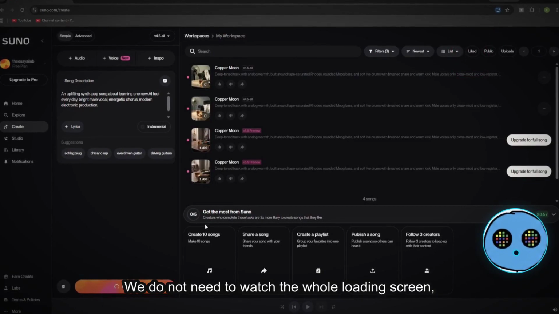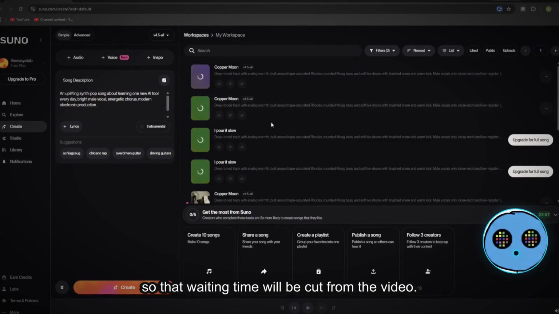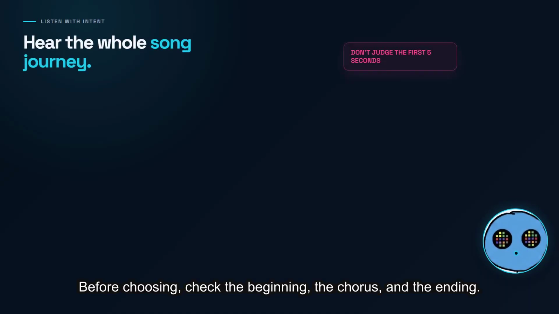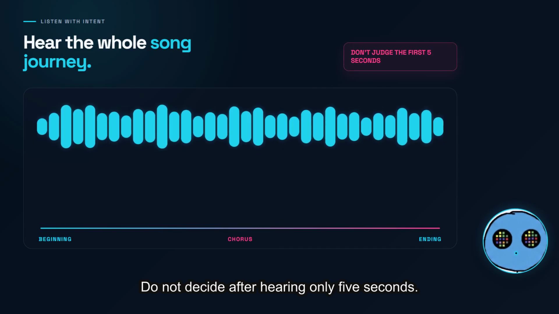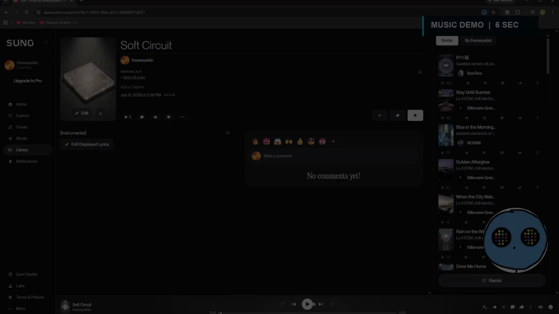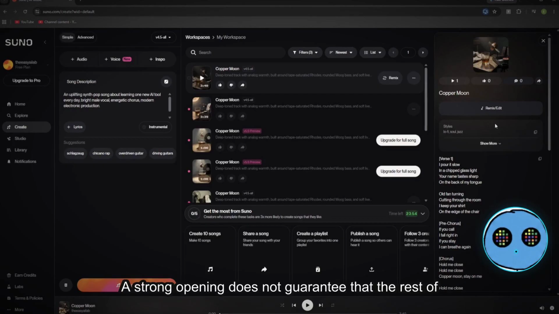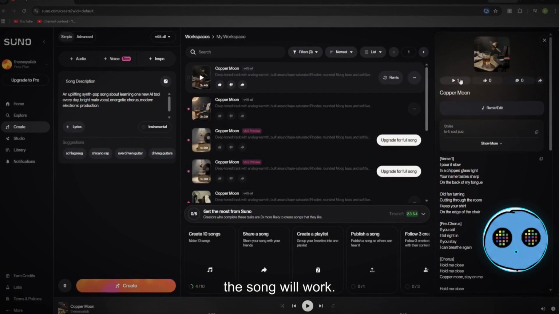We do not need to watch the whole loading screen, so that waiting time will be cut from the video. Now we have two songs. Before choosing, check the beginning, the chorus, and the ending. Do not decide after hearing only 5 seconds. A strong opening does not guarantee that the rest of the song will work.